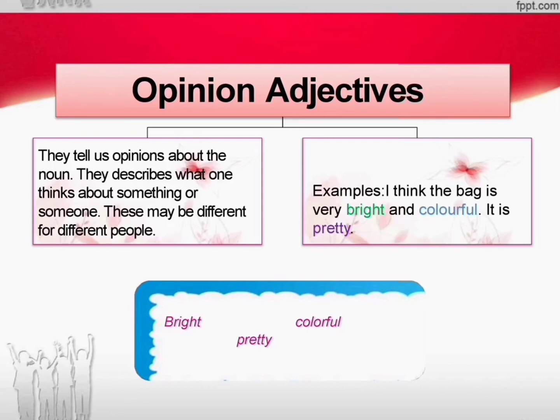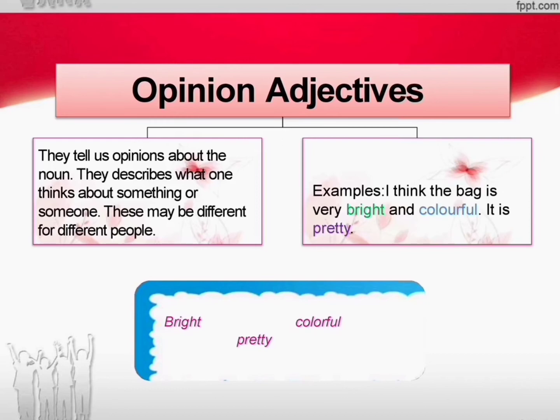They tell us opinions about the noun. They describe what one thinks about something or someone. These may be different for different people. For example, I think the bag is very bright and colorful. It is pretty. So it is completely my opinion. If someone didn't like the bag, they will say no, this bag is ugly. So that is their opinion. Their opinion won't bother mine, likewise my opinion won't bother them. So opinion changes from person to person.